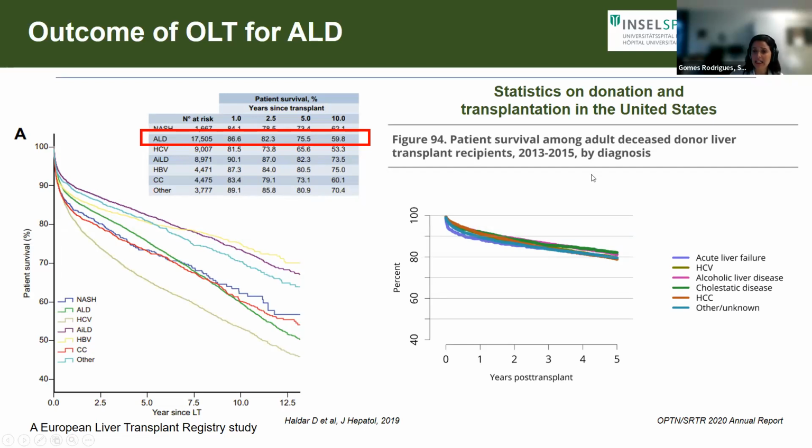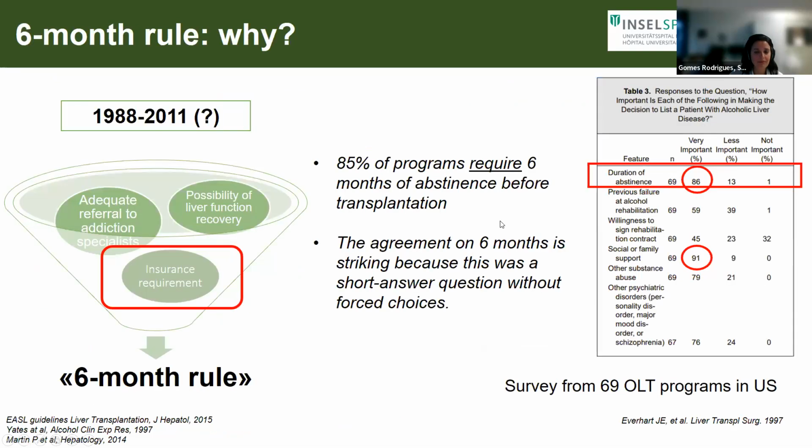When we look at statistics on donation and transplantation here from the United States, we see that patient survival among patients who received deceased donor livers, here from a short period from 2013 to 2015, there is really no difference in terms of survival in most of the etiologies.